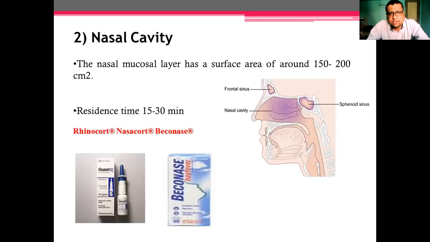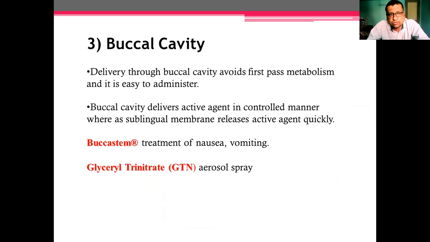Nasal cavity. The nasal mucosal layer has a surface area of around 150 to 200 centimeters square. Residence time is 30 to 50 minutes. So in this area, there will be scope for mucosal drug delivery. And very important, that is the buccal cavity. Delivery through the buccal cavity avoids first pass metabolism and it is easy to administer. The buccal cavity delivers the active agent in a controlled manner, whereas the sublingual membrane releases the active agent quickly.